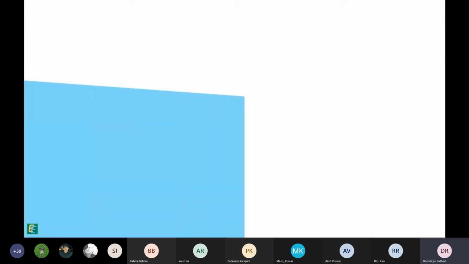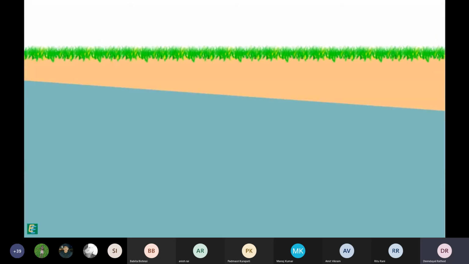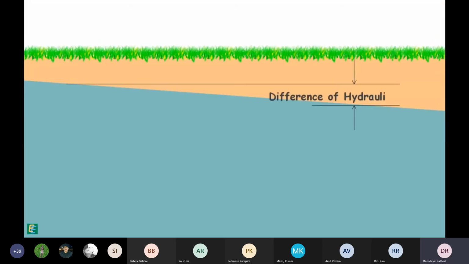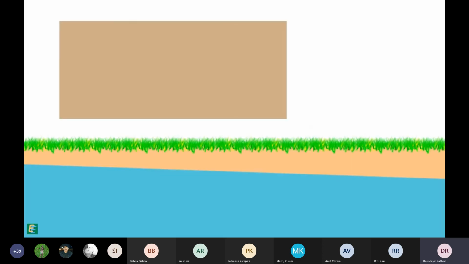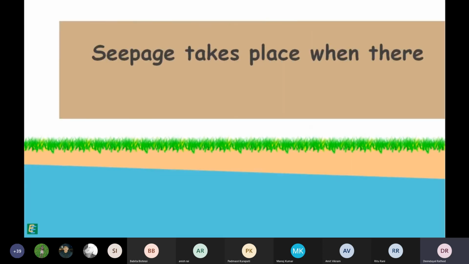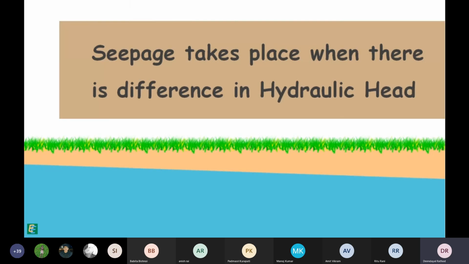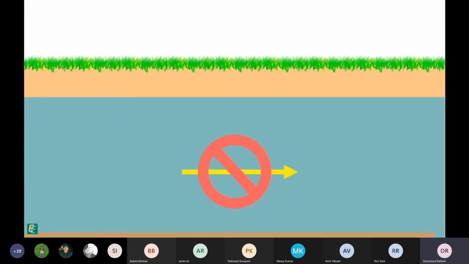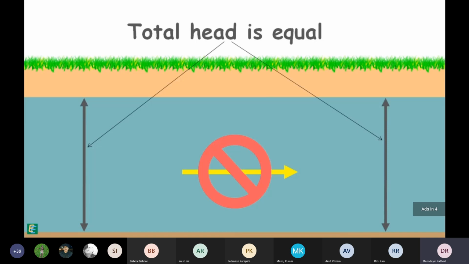For the flow of water to take place in the soil, there should be a difference of hydraulic head between 2 points in space, and water flows from high hydraulic head to low hydraulic head. Hence, we can say seepage takes place when there is a difference of hydraulic head. Water does not flow if 2 points in the water have the same energy or have inadequate head difference.